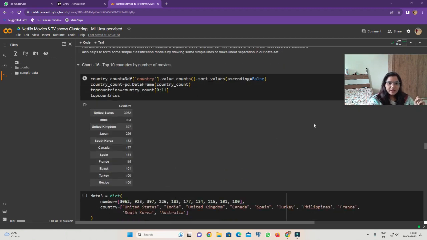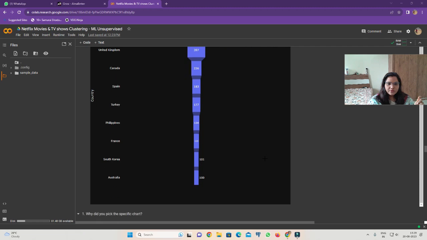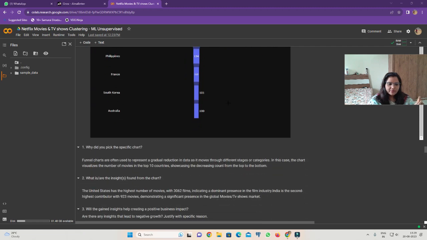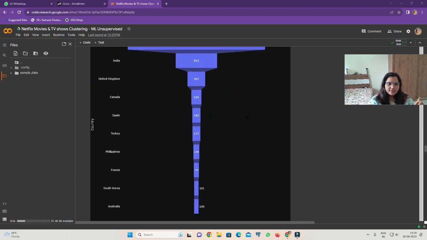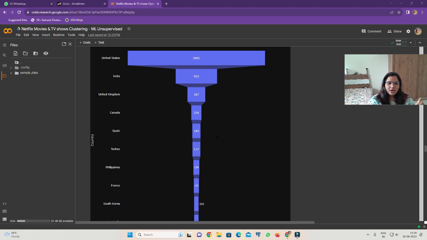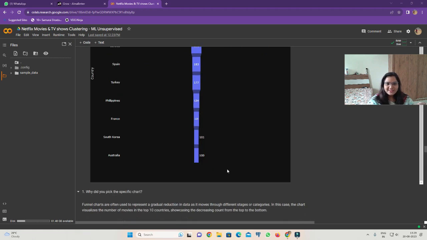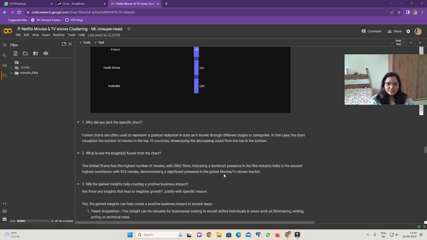Then in the next chart we are going to see the top 10 countries by number of movies. We chose a funnel chart for that, and here we can see that the United States has the highest number of movies, like 3062, and the lowest one is Australia, which is also in the top 10. So the 10th is Australia.